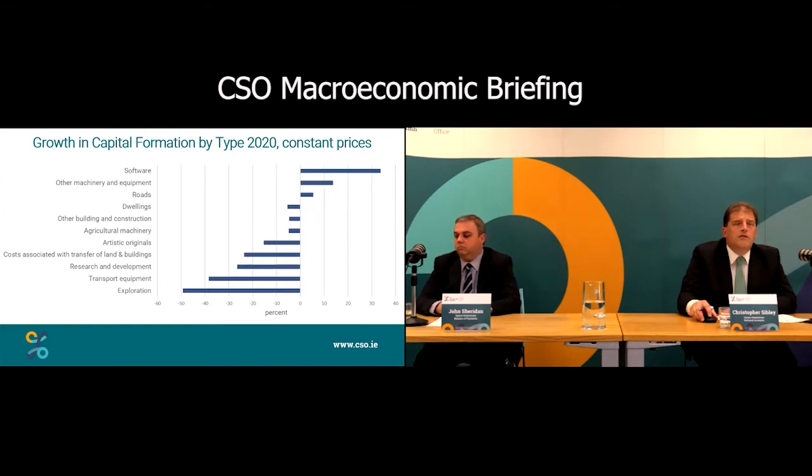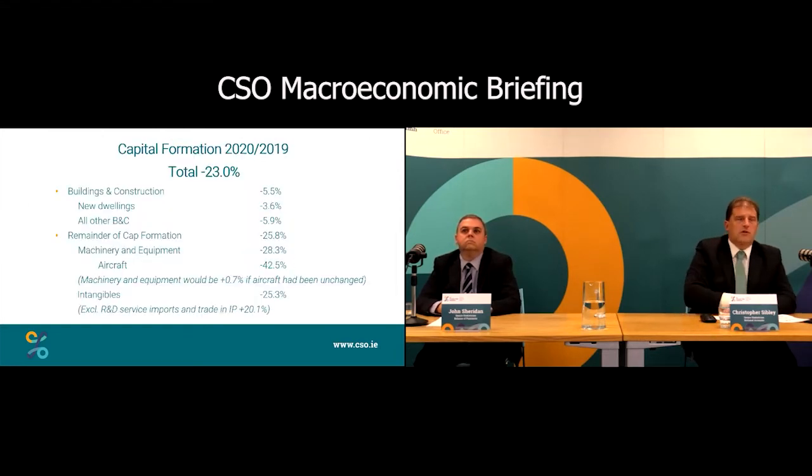Many of you asked us this question, can we show investment in a particular way? So the total for investment is down 23%, but there's elements in there. The key elements that you're interested in is building and construction, down 5.5%, and the dwellings element of that is down 3.6%. With the remainder then of investment or capital formation down 25.8%, we can filter that again. So we look within it at machinery and equipment, and we see that the aircraft element is what's driving down machinery and equipment. And if we took aircraft out, machinery and equipment would be left a small positive 0.7%.